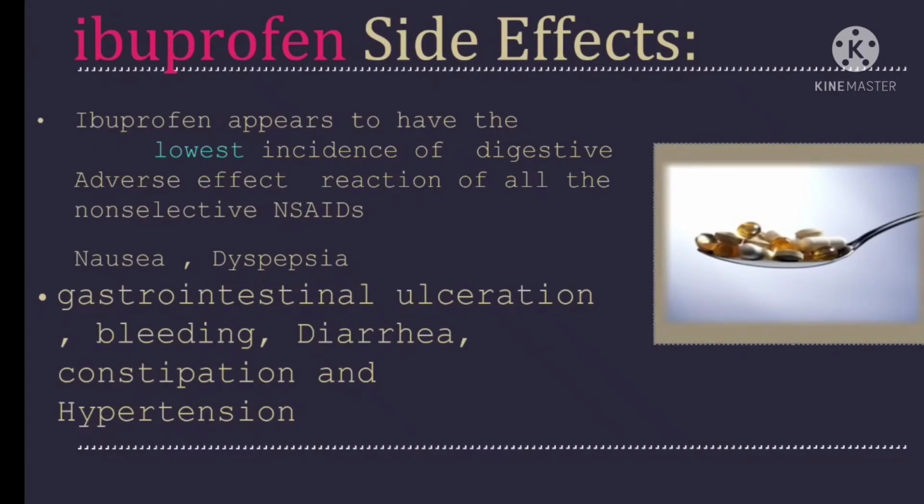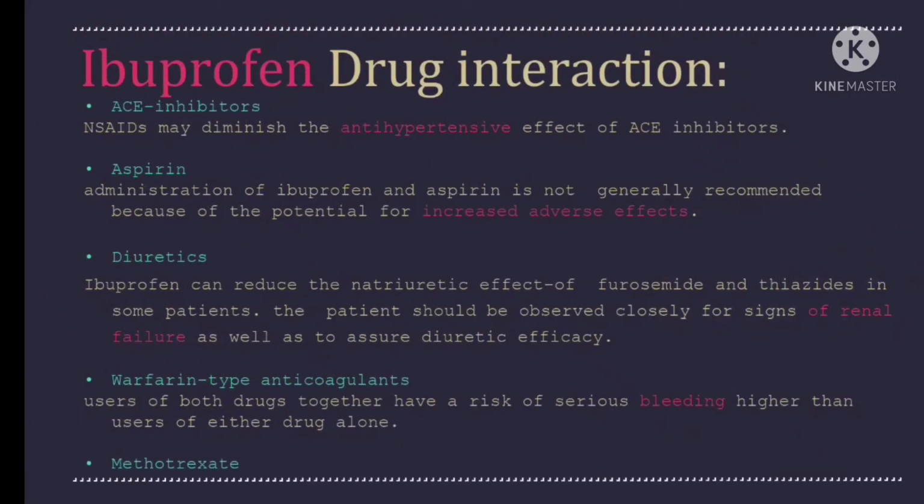Other side effects are constipation and hypertension, and it has a major drug interaction with ACE inhibitors. Brufen may diminish the antihypertensive effect of ACE inhibitors. With aspirin, administration of Brufen and aspirin is not generally recommended because of the potential for increased adverse effects, and with diuretics it can reduce the natriuretic effect of furosemide and thiazides in some patients.